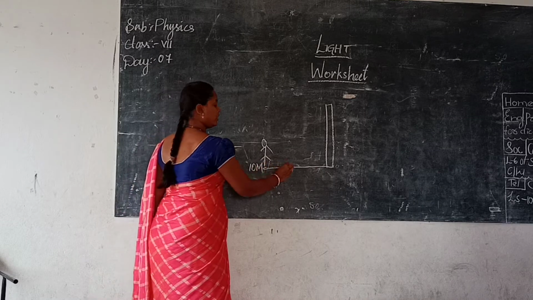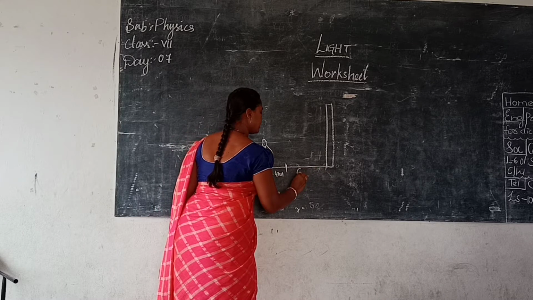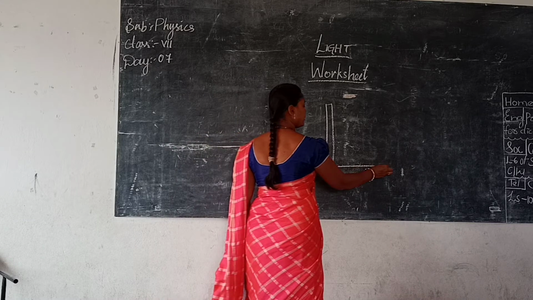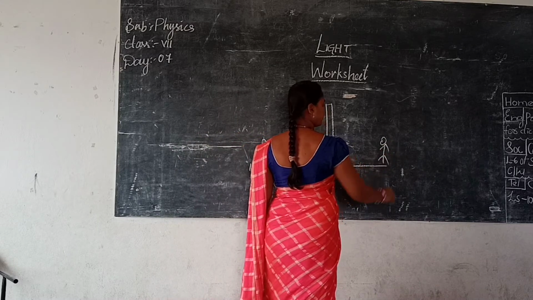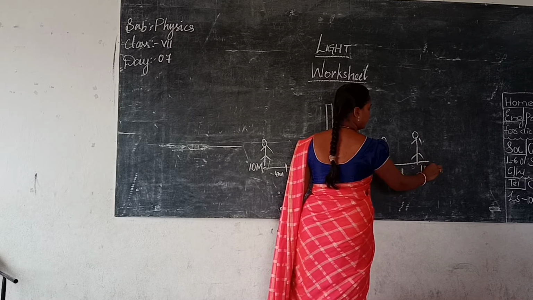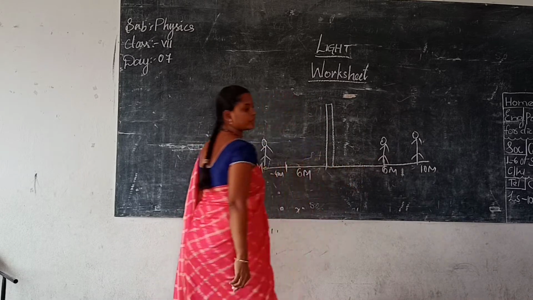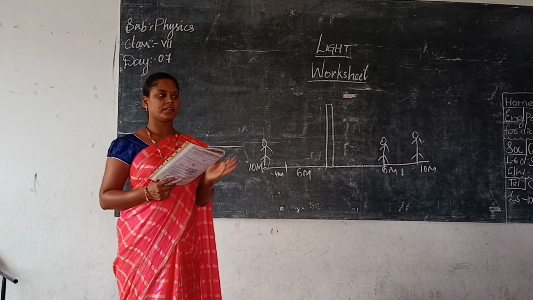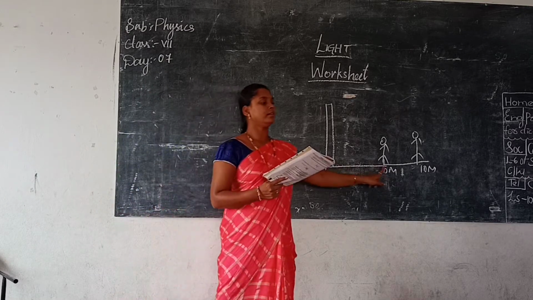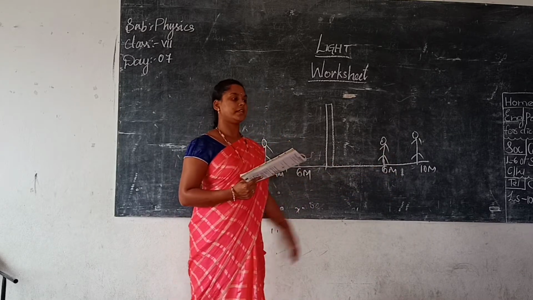That means he has moved 4 meters. 10 minus 4 meters, that means from here to here it is 6 meters. So his image will be where? 6 meters. This will be 10 and this will be 6. 6 meters. 6 plus 6 is 12. That is the answer. They are asking here, what is the distance between the final image and the final object if he moves 4 meters forward?